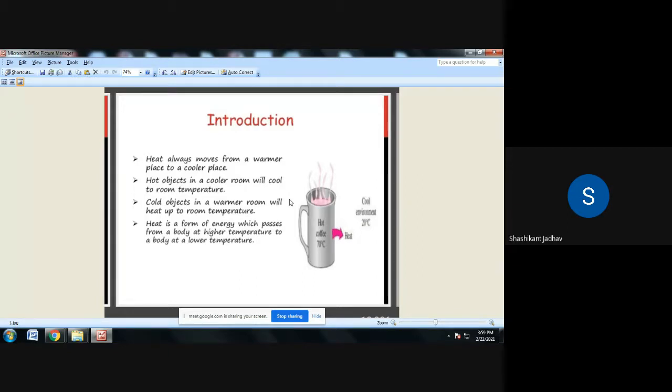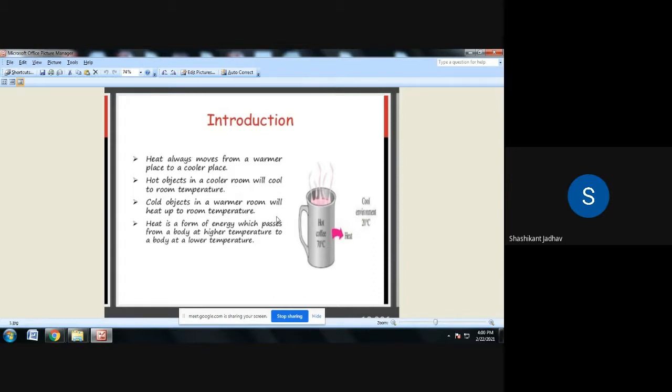So this is about heat. What is meant by heat? Heat is an energy which is in transient and which moves from one location to another location. In this slide, some information related to heat is given. Hot objects in a cooler room will cool to room temperature.